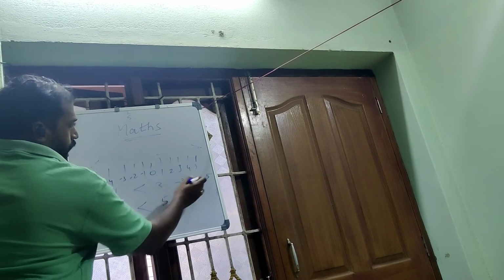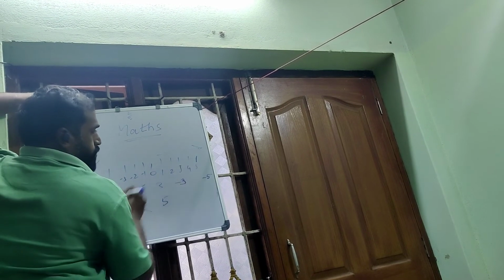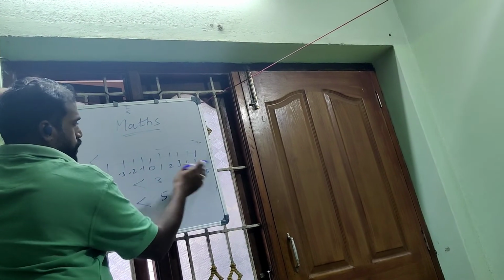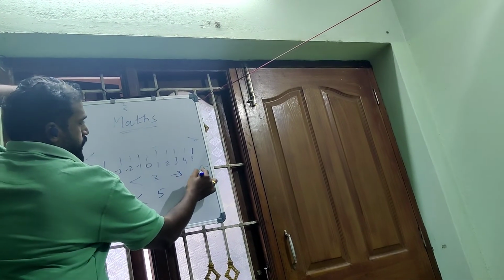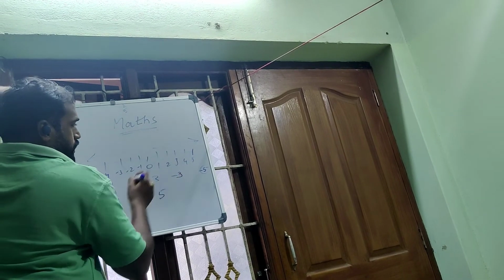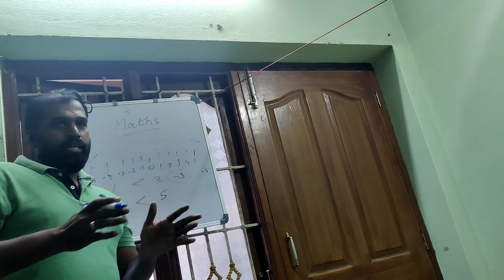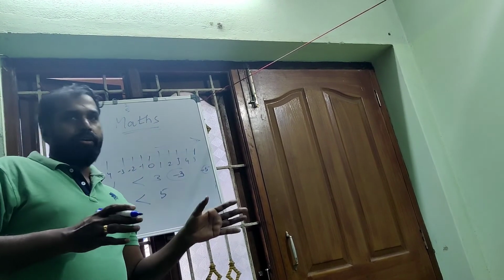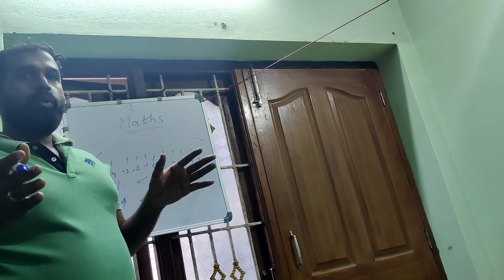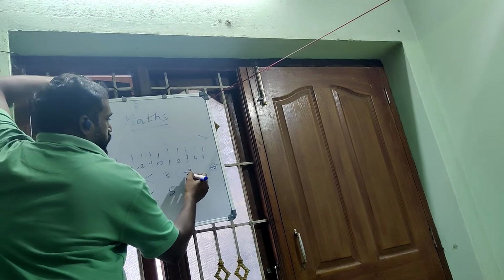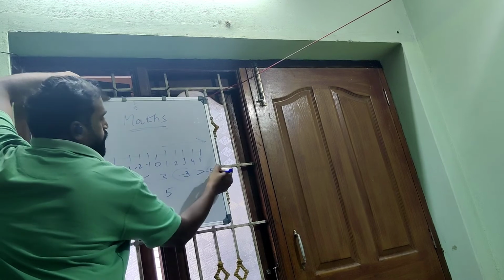Normally, if two numbers are positive, obviously 5 is greater than 3. But here 3 is greater, because whenever we have two negative signs, the smaller number is the greater one, and the bigger number is the smaller one. So here minus 3 is greater than minus 5.